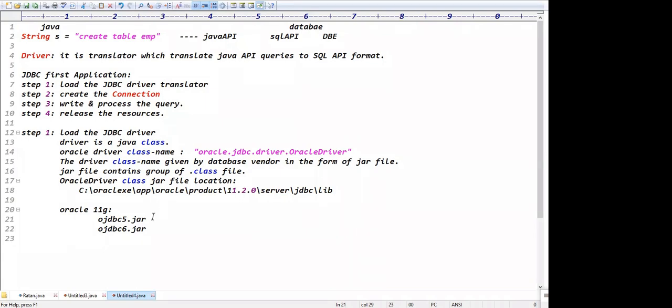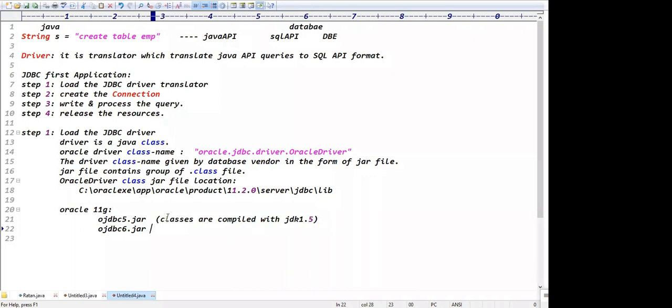The ojdbc5.jar file is a group of .class files, and these class files are generated using the JDK 5 version. The classes are compiled with which version? JDK 5, right? So ojdbc5.jar means the classes are compiled with JDK 5.